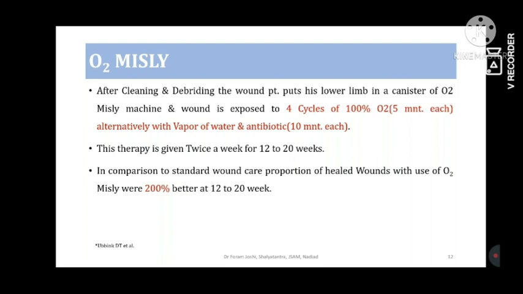By this, they wash the wounds, and 4 cycles of this are repeated over 12 to 20 weeks. Then it is compared with wounds that have not gone through this O2 therapy, and it has been reported that it induces a 200% better effect in wound healing.